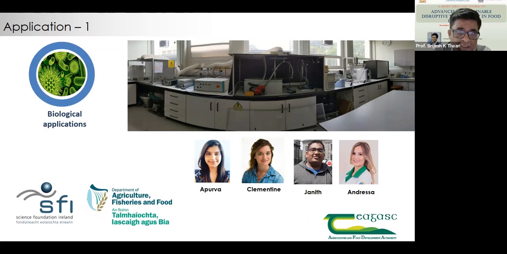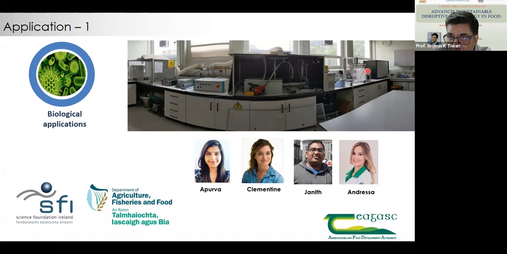Now, some of the applications related to ultrasonics here will be in combination with plasma, and it is difficult to segregate those two, but you'll learn about plasma in the afternoon. This is one of the labs which contains almost all the plasma equipment and airborne acoustic equipment that you can see here.